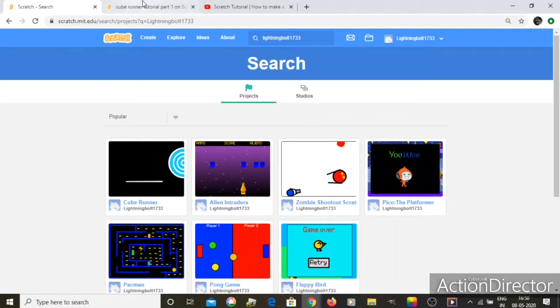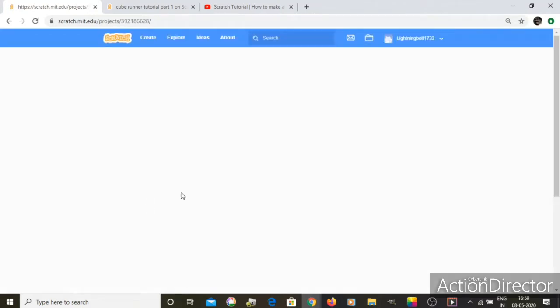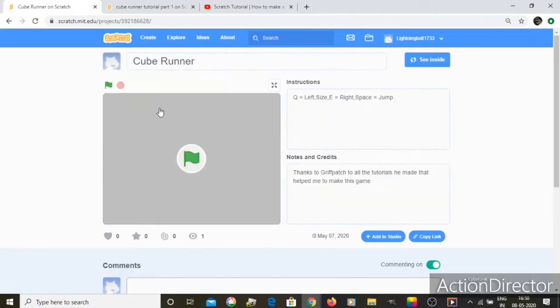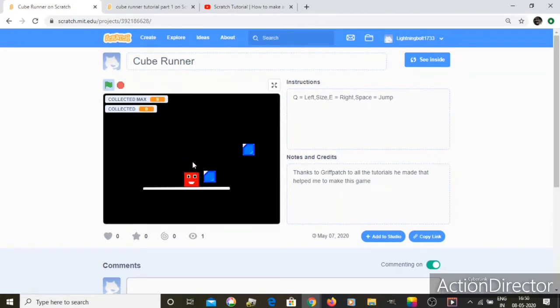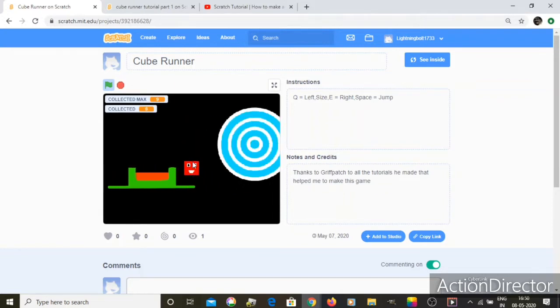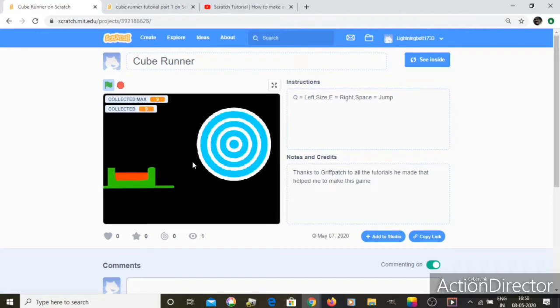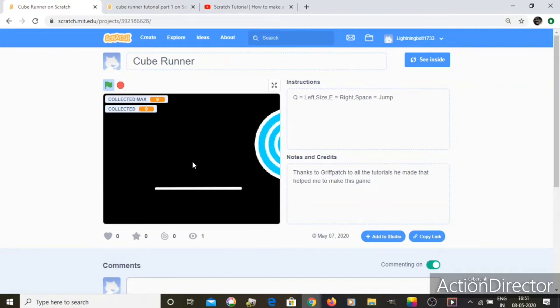So what we're going to do in this series is how to make a platformer game like this. So there's going to be collectibles, but in this episode I'm going to focus only on the movement and all. We're going to make other levels in different episodes.